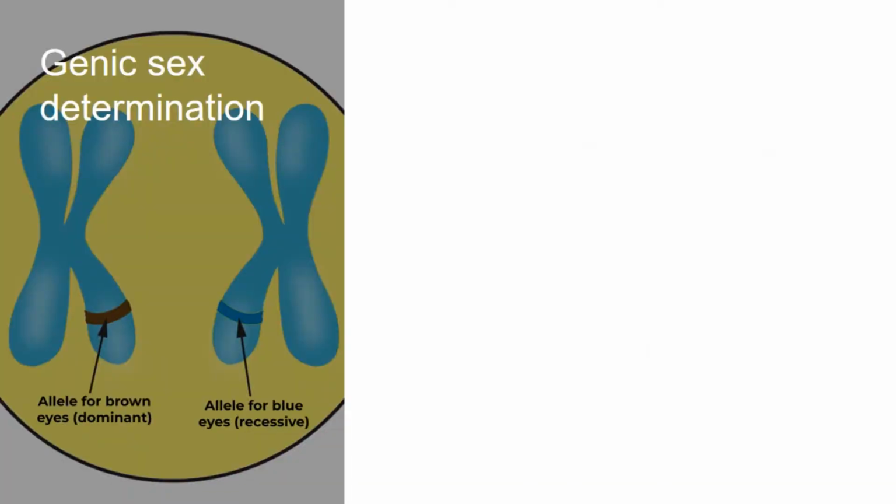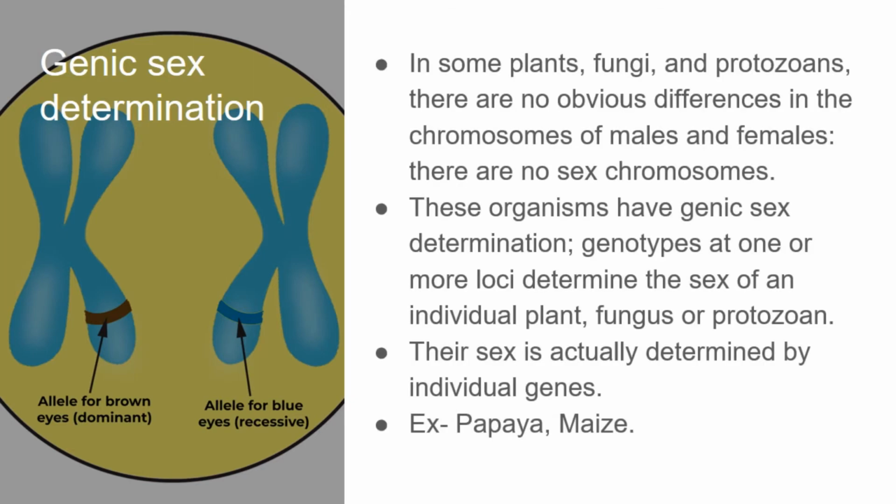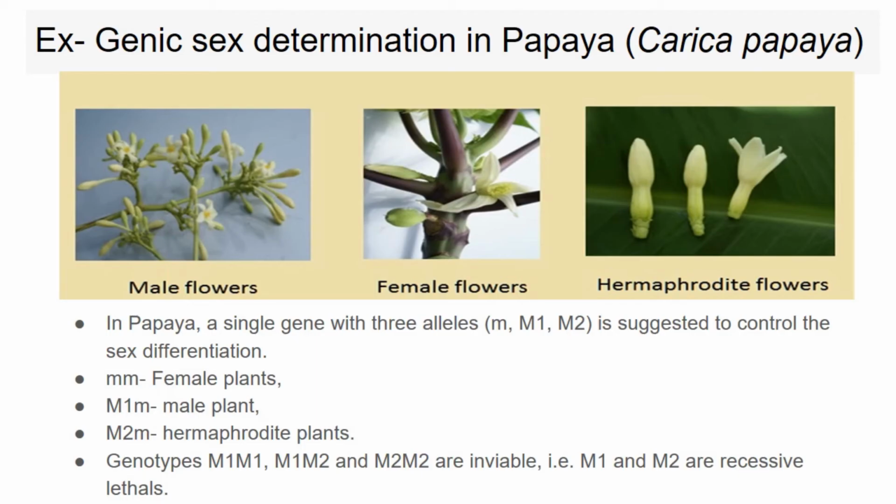Genic sex determination. In this type of sex determination, a particular genotype at one or more loci determines the sex of an individual. There is no exact sex chromosome. This type of sex determination is found in some plants, fungi, and protozoans. One example of genic sex determination is papaya.